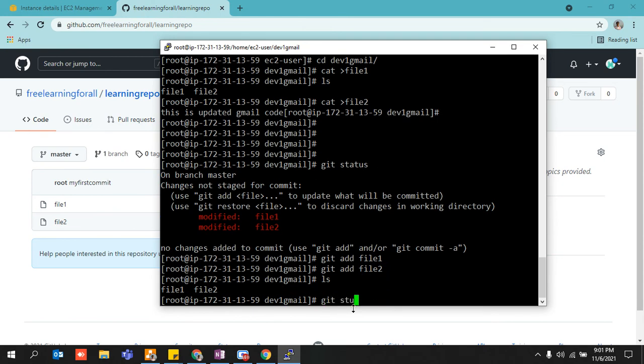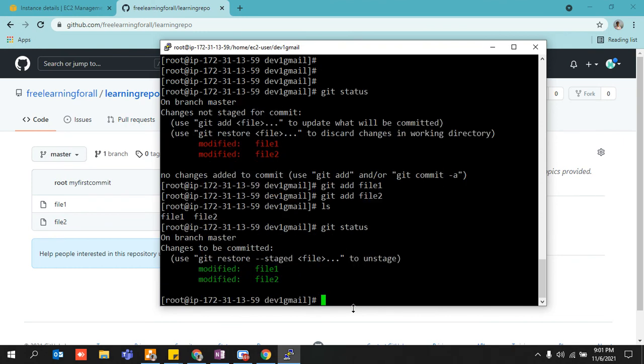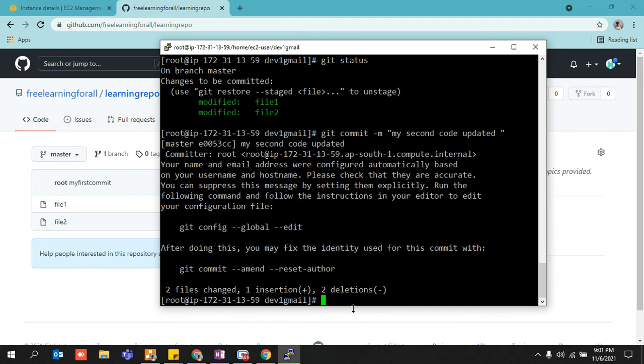And then get status. Once you have added, you need to commit them. Git commit -m "my second code updated", right? I've committed it as well, right? And now I need to push it onto my git.